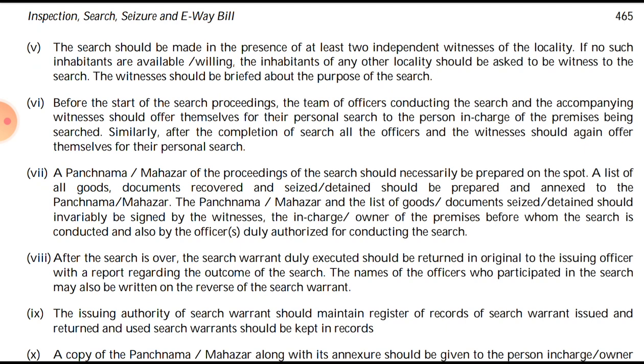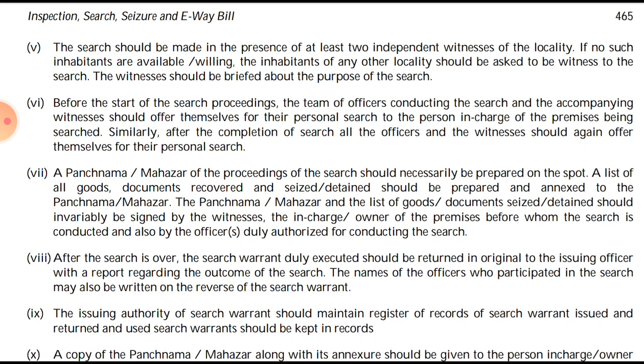Then, before the start of the search proceedings, the team of officers conducting the search and the accompanying witnesses should offer themselves for their personal search. So before starting the search, they should get themselves searched by the person in charge of the premises being searched.